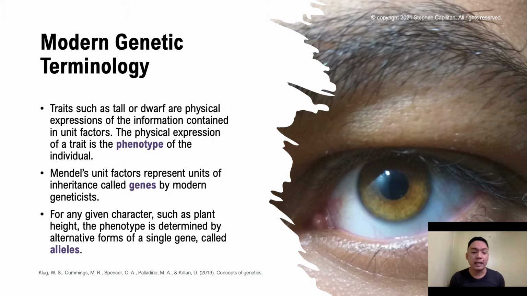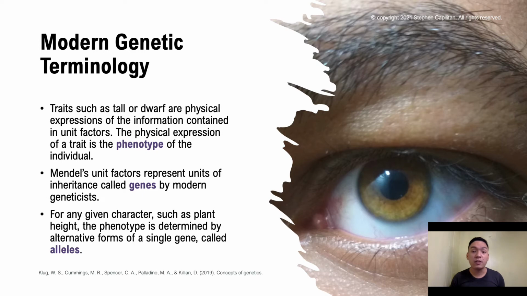These are all phenotypes. Mendel's unit factors represent units of inheritance called genes by modern geneticists. So the term unit factors, which Mendel used, was changed into the genes that are being used by geneticists.